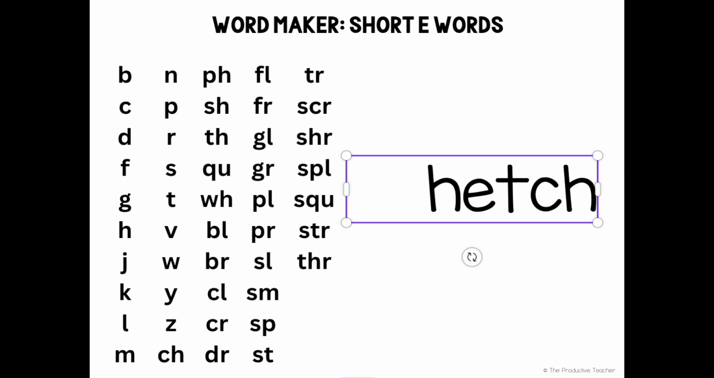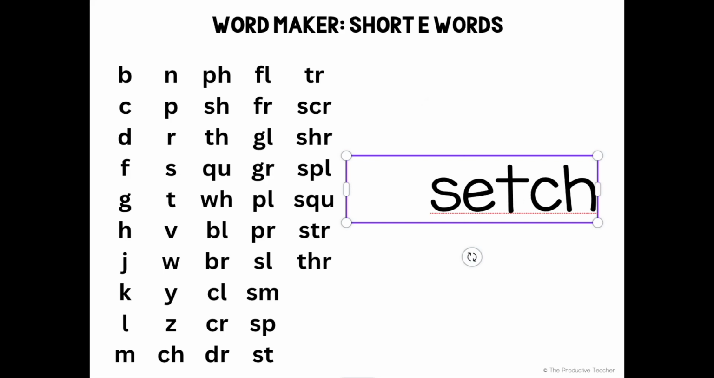Hetch. Hetch is not a word. Jetch. Jetch is not a word. Ketch. Ketch is not a word. Letch. Letch is not a word. Metch. Metch is not a word. Netch. Netch is not a word. Petch. Petch is not a word. Retch. Retch is a word.